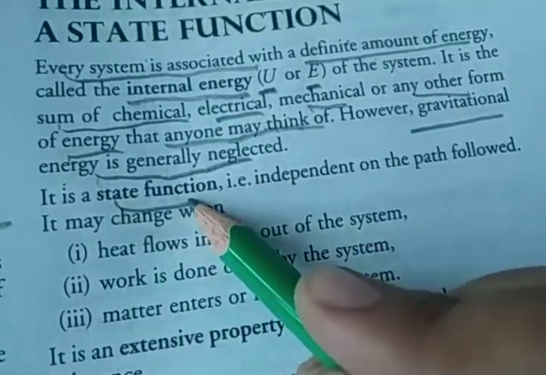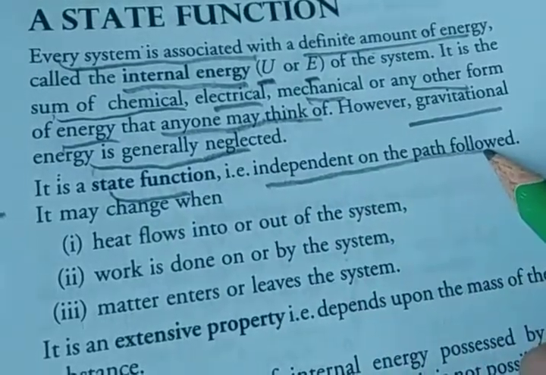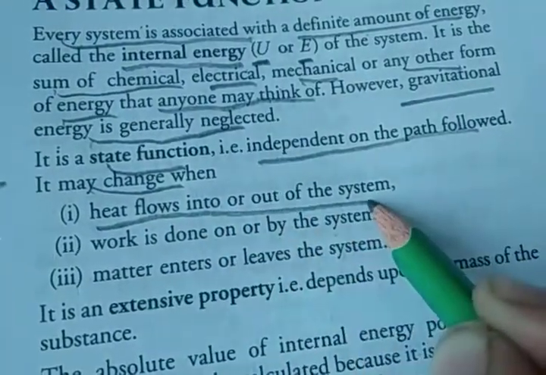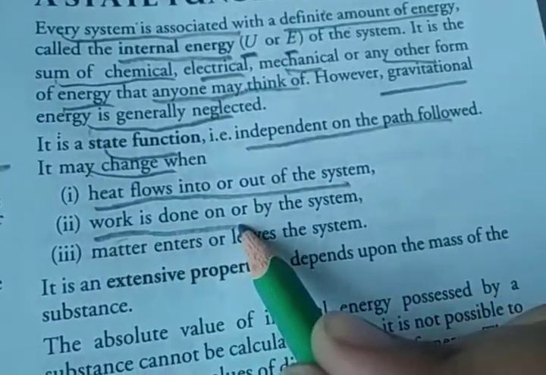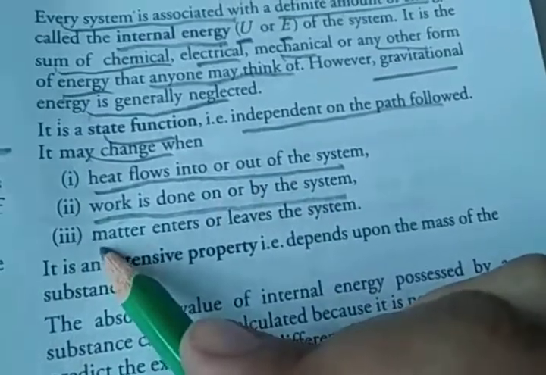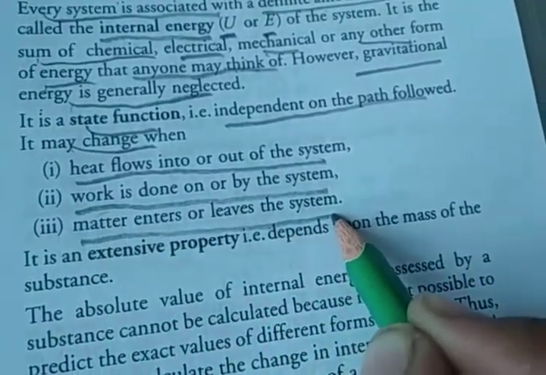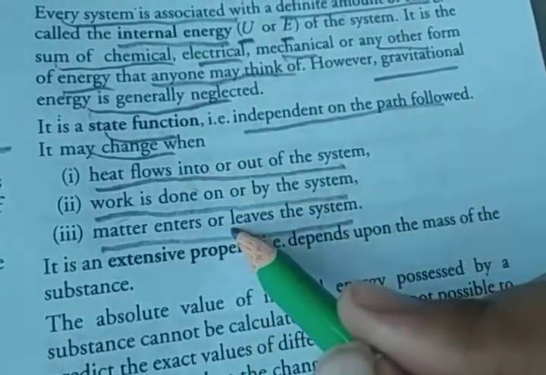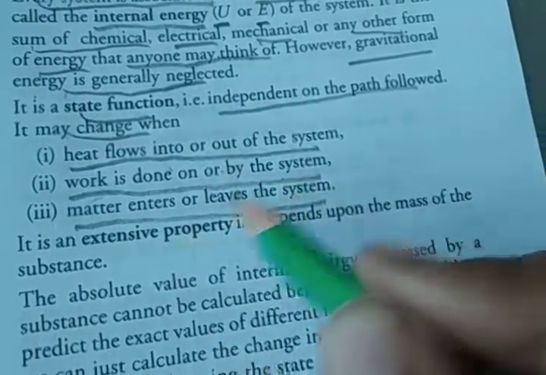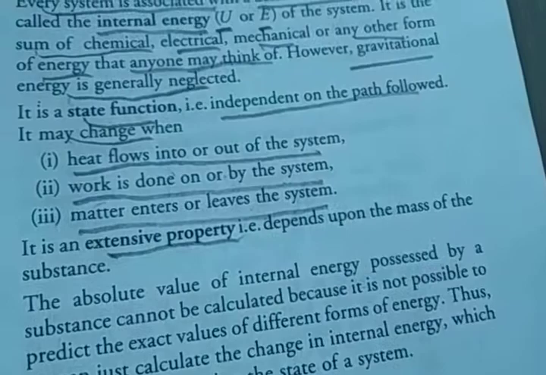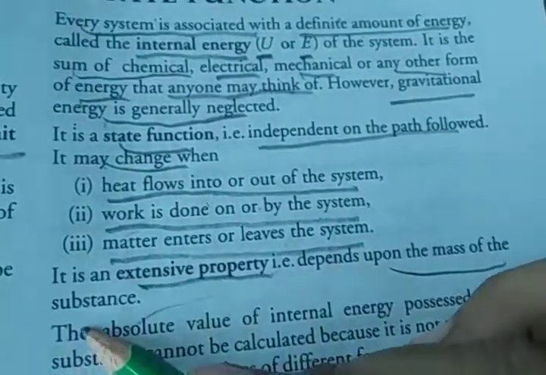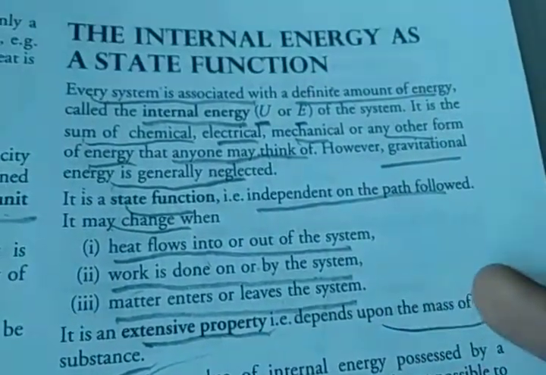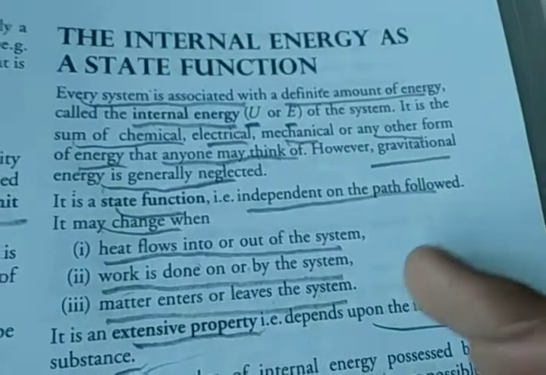It is a state function, which means it is independent of the path followed. It may change when, first, heat flows into or out of the system, second, work is done on or by the system, and third, matter enters or leaves the system. So there are three ways. It is also an extensive property, so it depends upon the mass of the substance. Clear? This is the main basic concept of internal energy, because it is a state function.